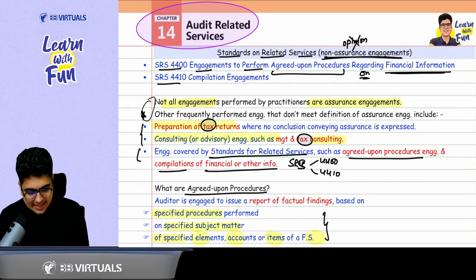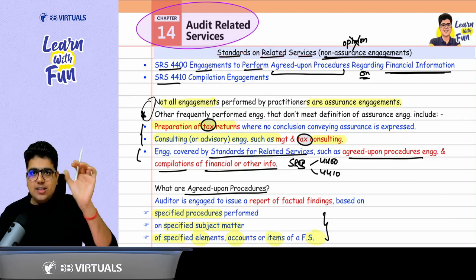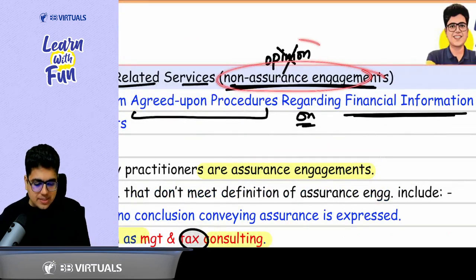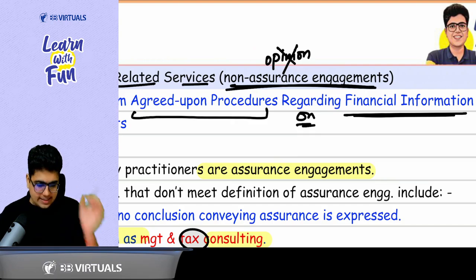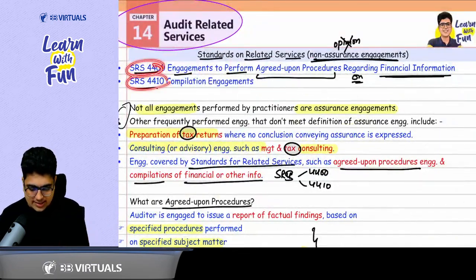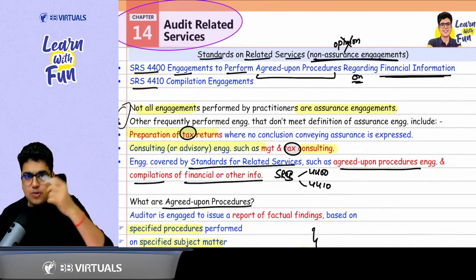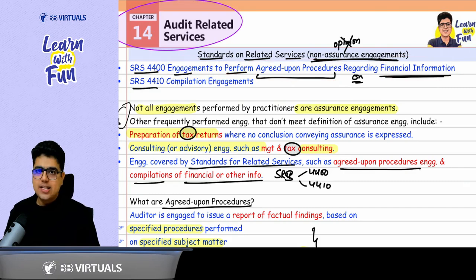SRS, standards on related services. These related services are what, sir? These are not assurance engagements. That means in these cases, no opinion is to be expressed. Got the point? Yes, sir. In these, there are two standards, SRS 4400 and SRS 4410. Right now, we are going to revise SRS 4410, that is, engagements to perform agreed upon procedures regarding financial information.